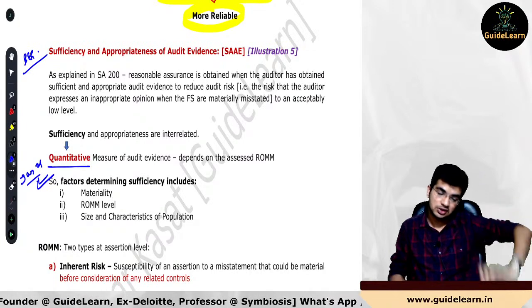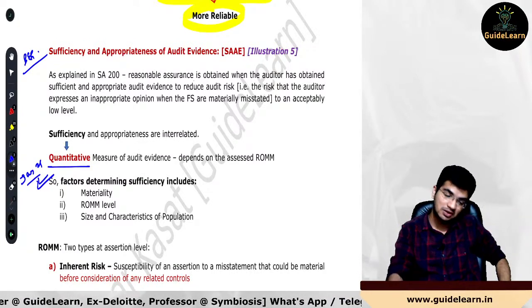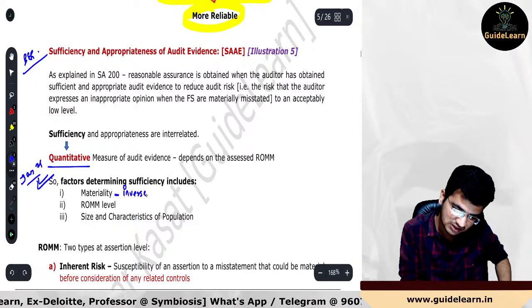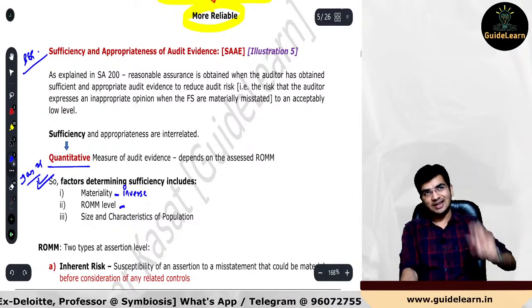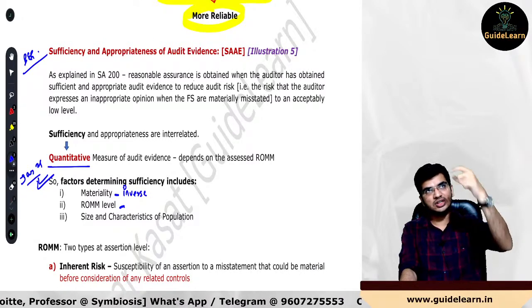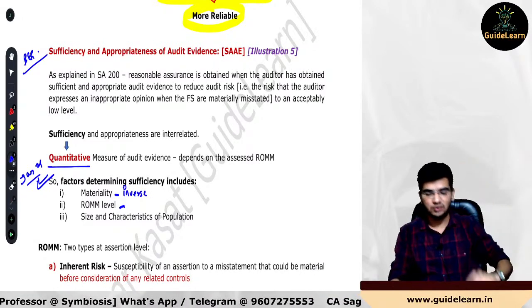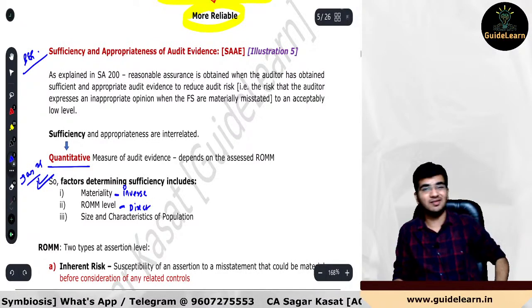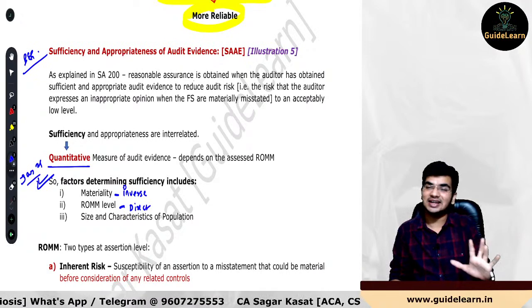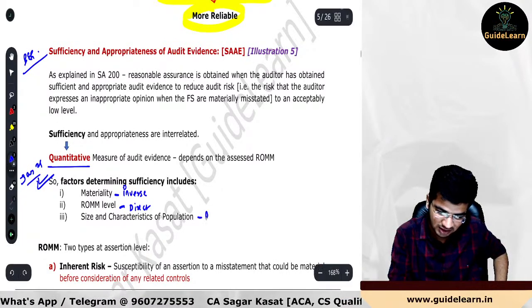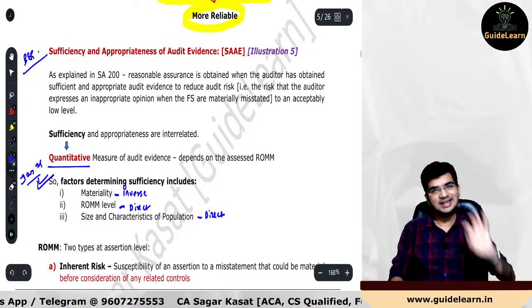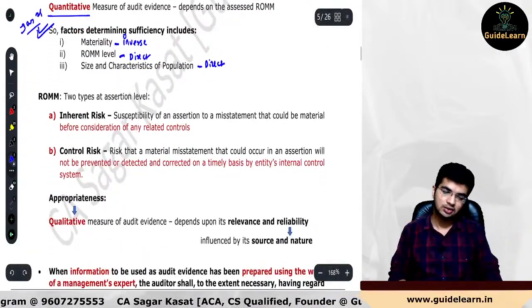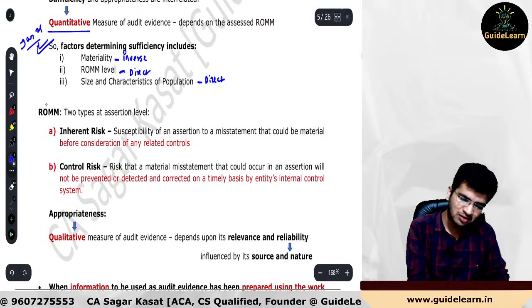So if your materiality is higher, obviously the sufficiency would be higher or lower? It would be lower. So there is an inverse relationship between the materiality and the sufficiency. Please understand. ROMM level: if the ROMM level is higher, the sufficiency would be higher; ROMM level lower, sufficiency would be lower. So there is a direct relationship between the ROMM level and the sufficiency. And size and characteristics of population are again a direct relationship. Size higher, sufficiency higher; size lower, sufficiency lower. That's it.